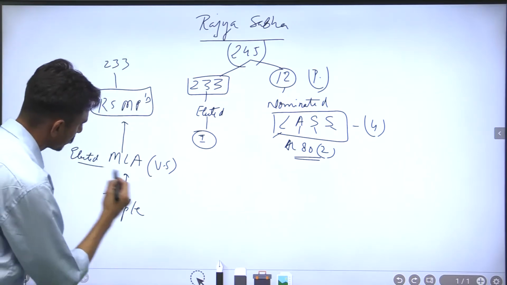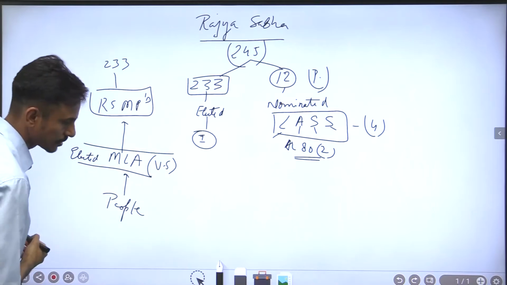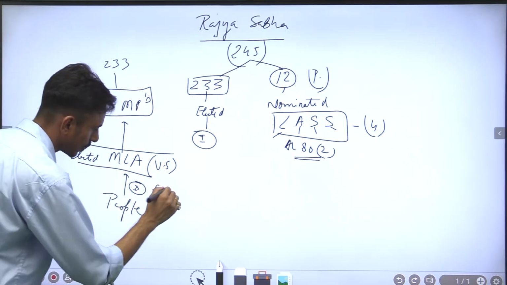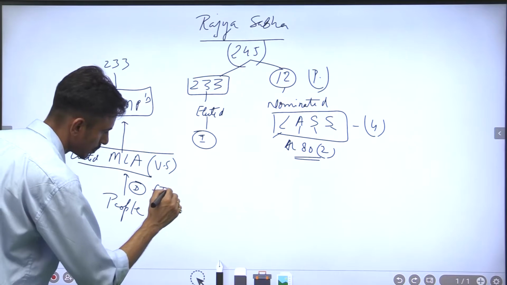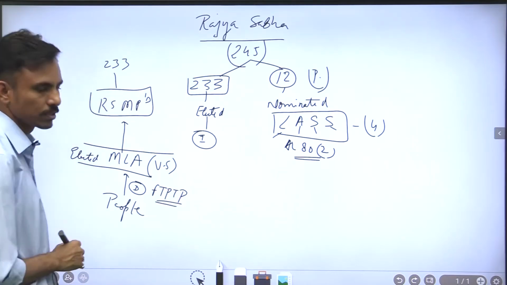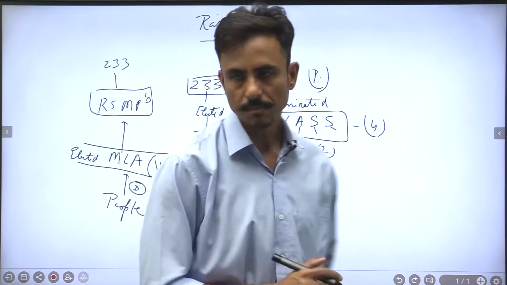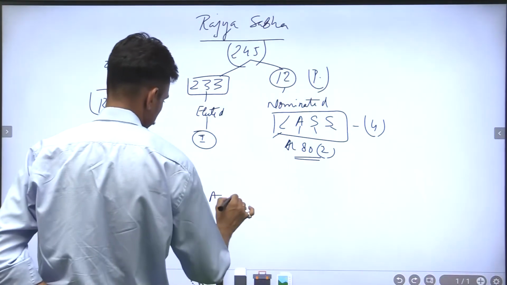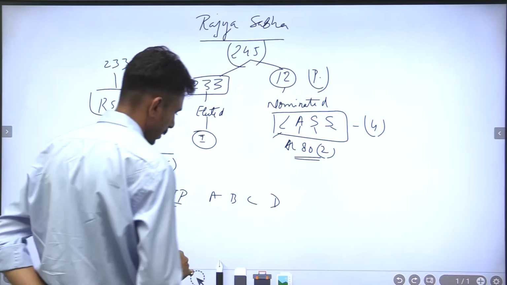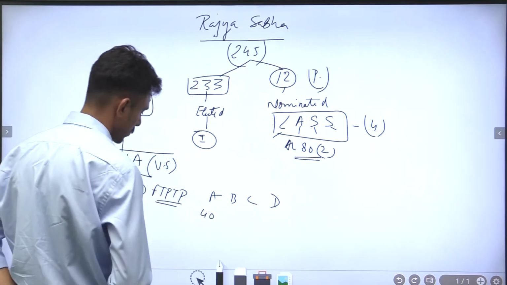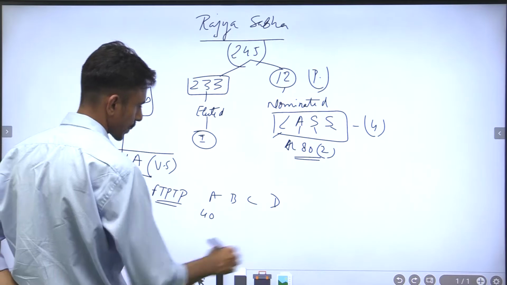So when people are electing for the Vidhan Sabha elections, they do it by direct election, and the method that they follow is first past the post, FPTP, right? For example, first past the post means, let's say there are 4 candidates, A, B, C and D. Candidate A has got, let's say, 40 votes out of 100.